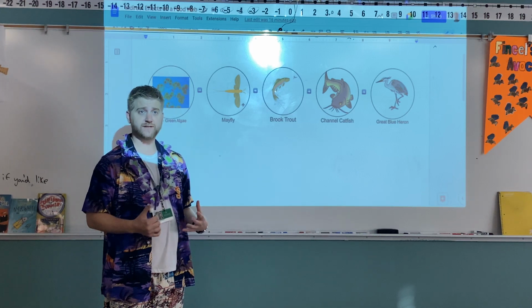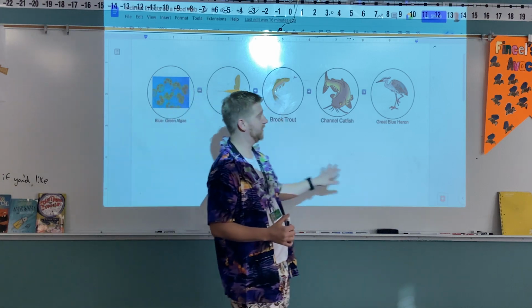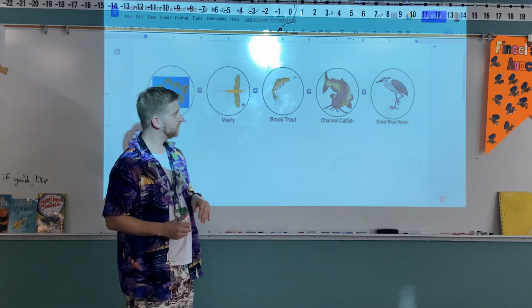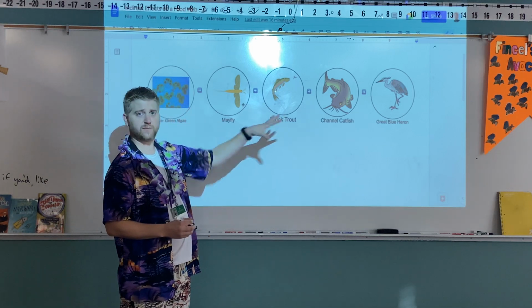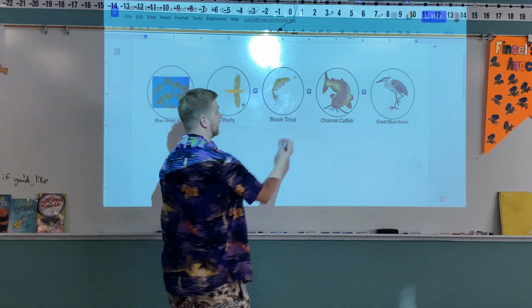Today we're going to be talking about indirect effects on food webs. An indirect effect is when one population does something that affects another population that is not right next to it. So in this ecosystem, we're going to say that the brook trout population increased. It went up.